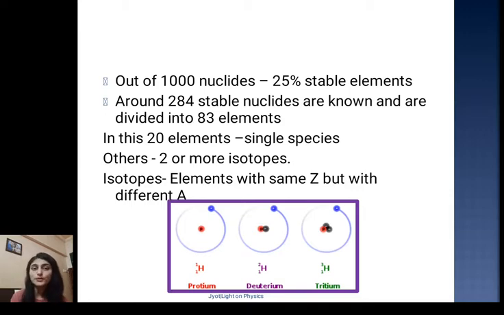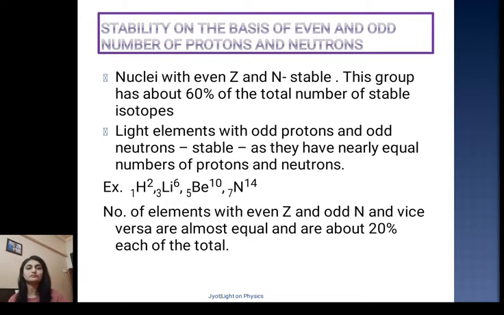What is an isotope? Isotopes are elements with the same number of protons but with different atomic mass number. Like hydrogen, it has isotopes deuterium, tritium, where the number of protons is the same, 1, but the atomic mass number varies, 2 and 3.